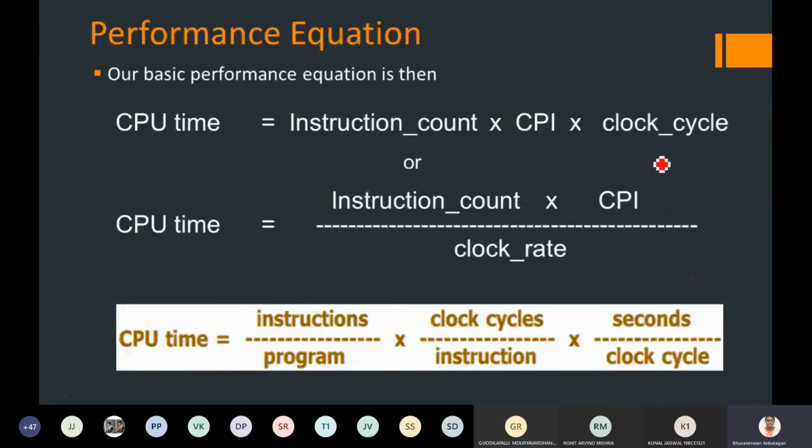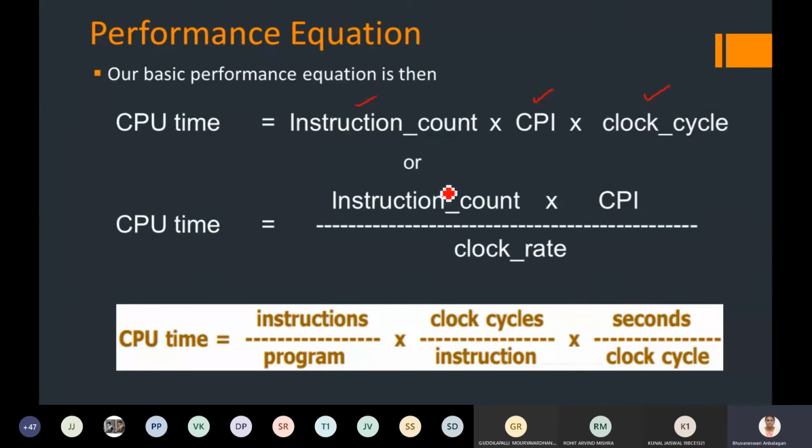Now, in other words, how much CPU time does the entire process take to get over? If I go in depth to find the CPU time inside a program, then I have to take the product of instruction count, cycles per instruction, and clock cycle time.